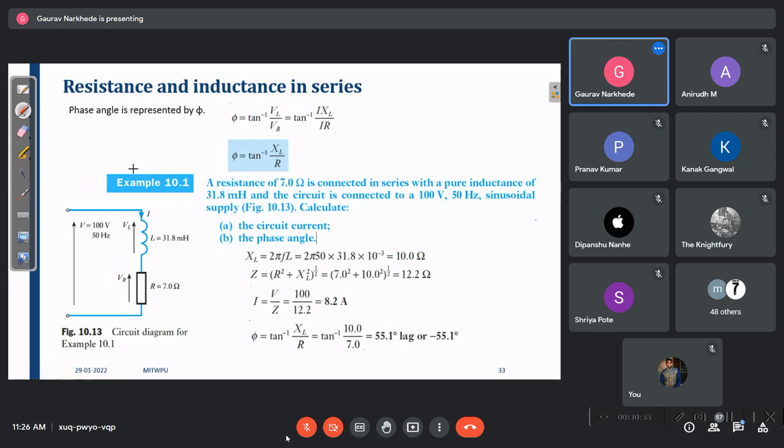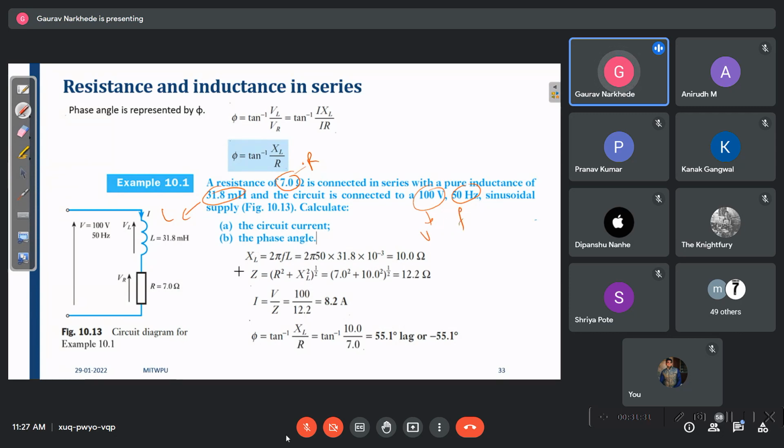Now, very simple quantity, right? And this we have seen, phi is tan inverse of VL by VR, or phi is equal to tan inverse of XL by R. Now a resistance of 7 ohms, R is given, is connected in series with a pure inductor of 38.1 millihenry. What is given? XL नहीं, L is given, XL का unit ohms में रहेगा, right? Connected to 100 volts, which means the total voltage is given, and the frequency is given.